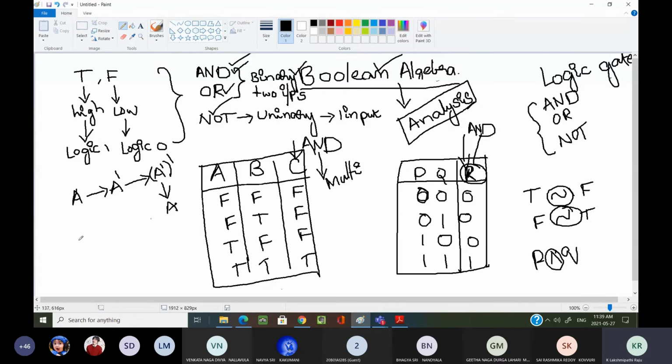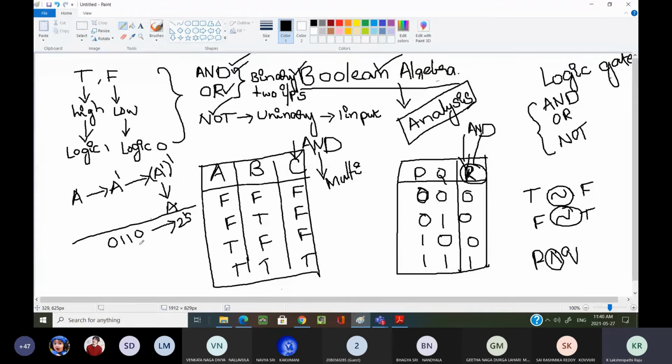If you are complementing two times A, you are going to get A only. If we want, we can prove it. Now I am taking one value, 6. Calculate the 2's complement of this 6.